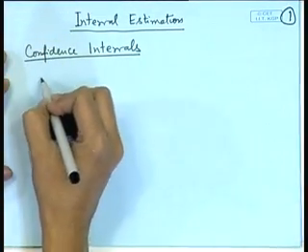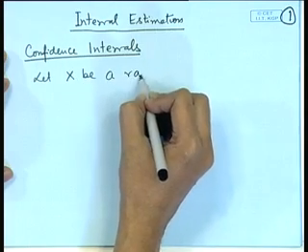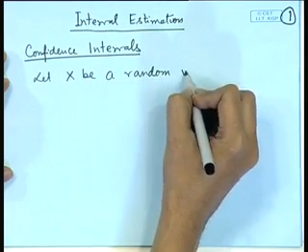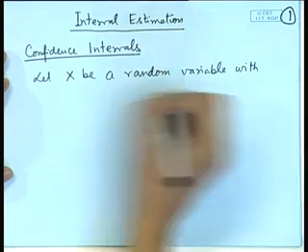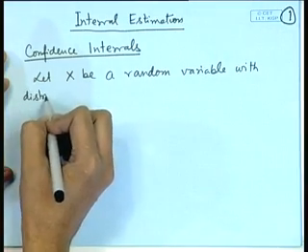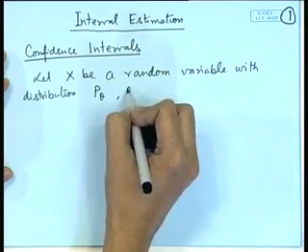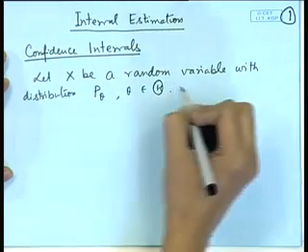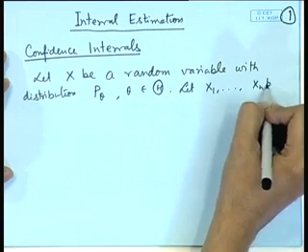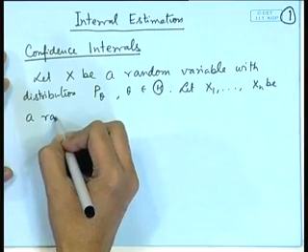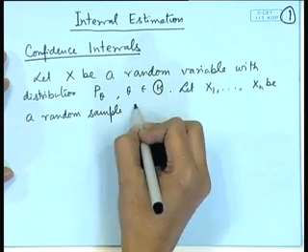Let x be a random variable with distribution say p theta, theta belonging to script theta. Let x1, x2, xn be a random sample from this distribution.